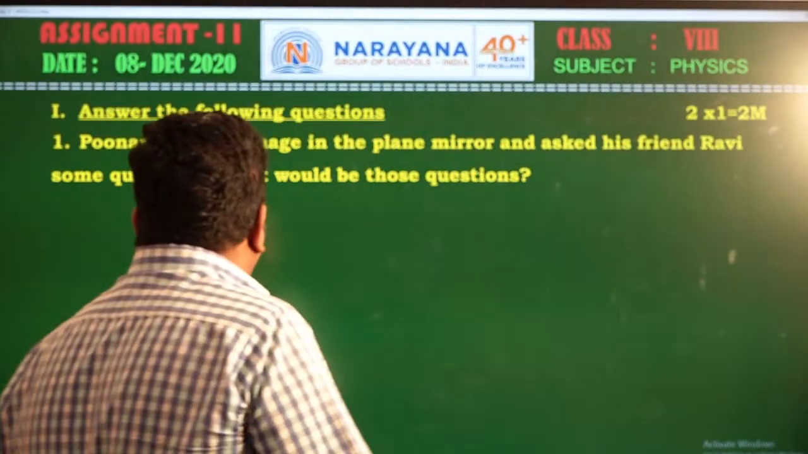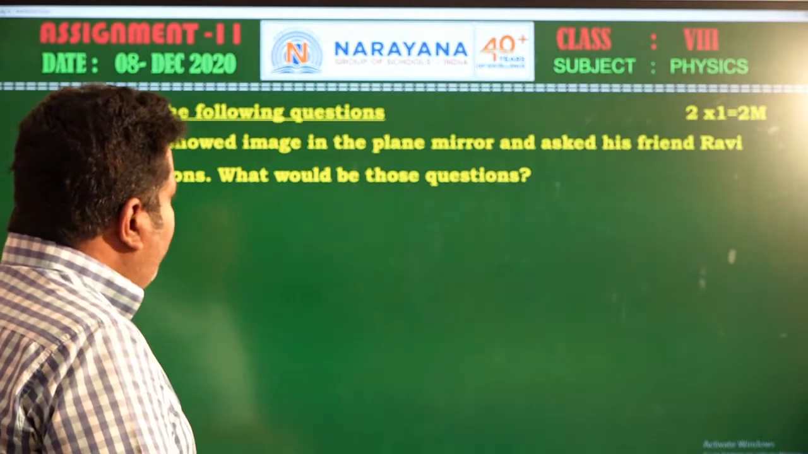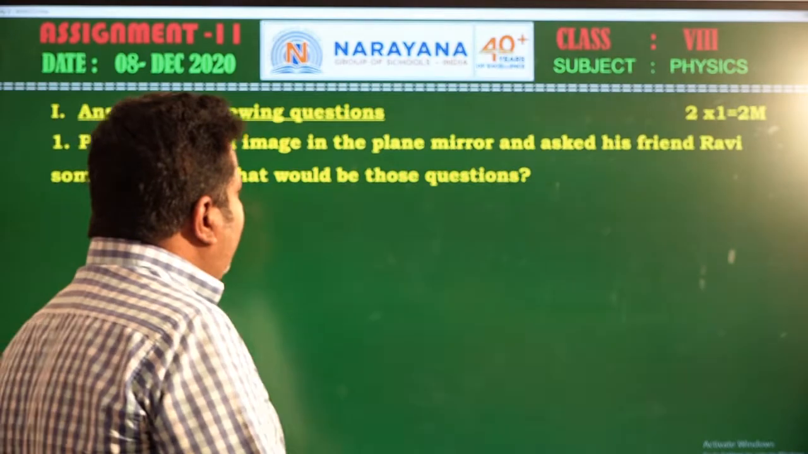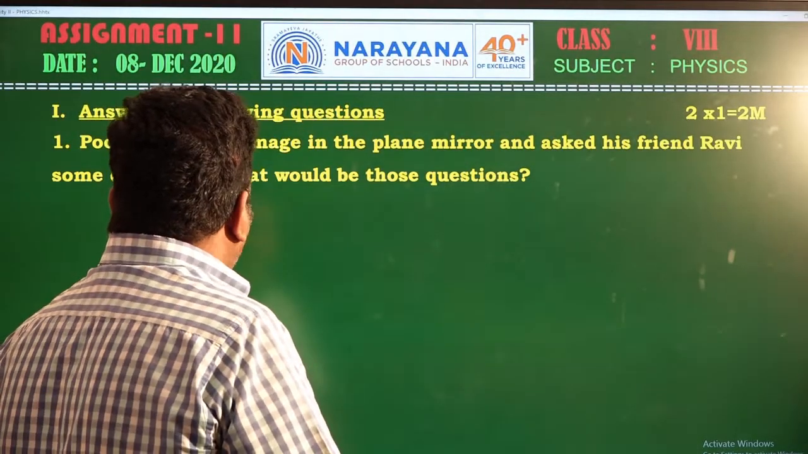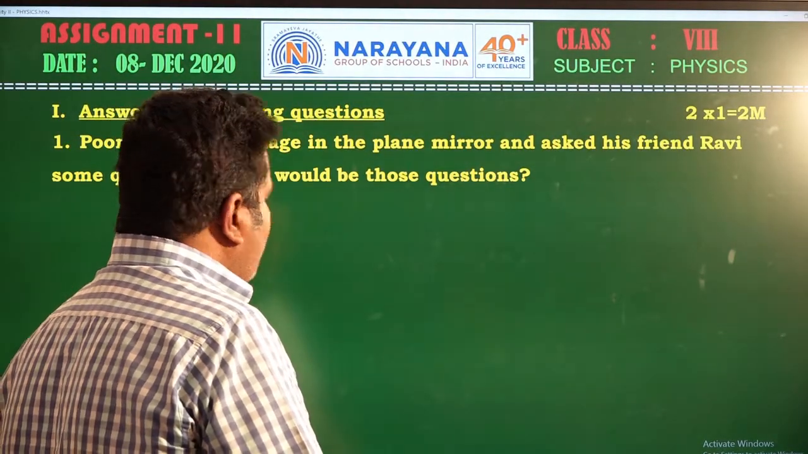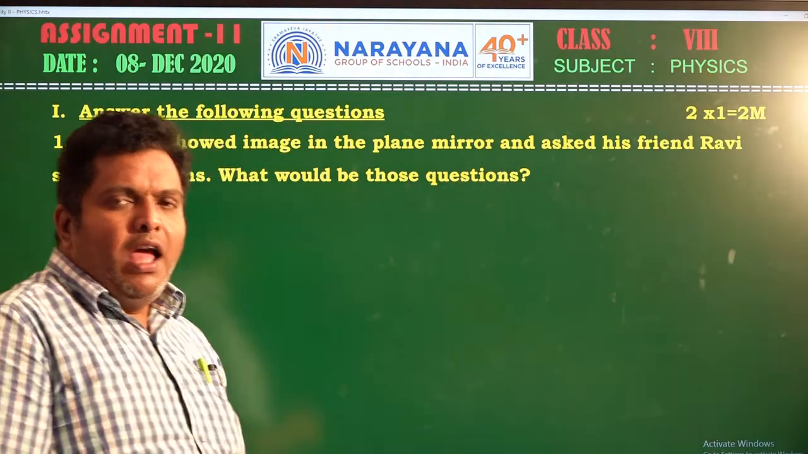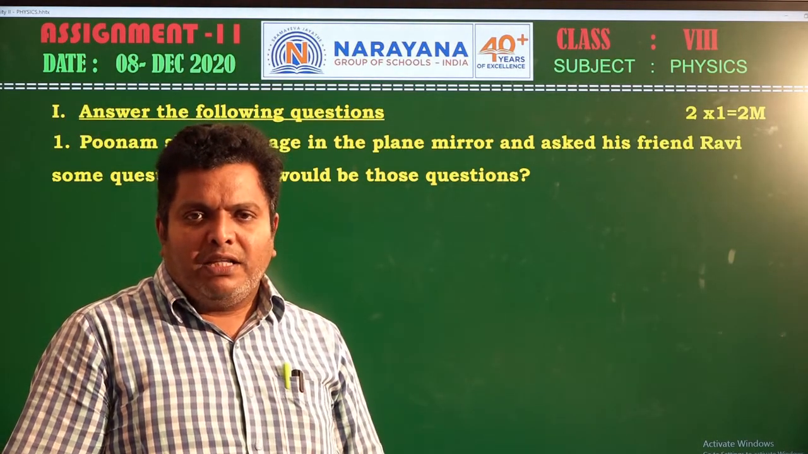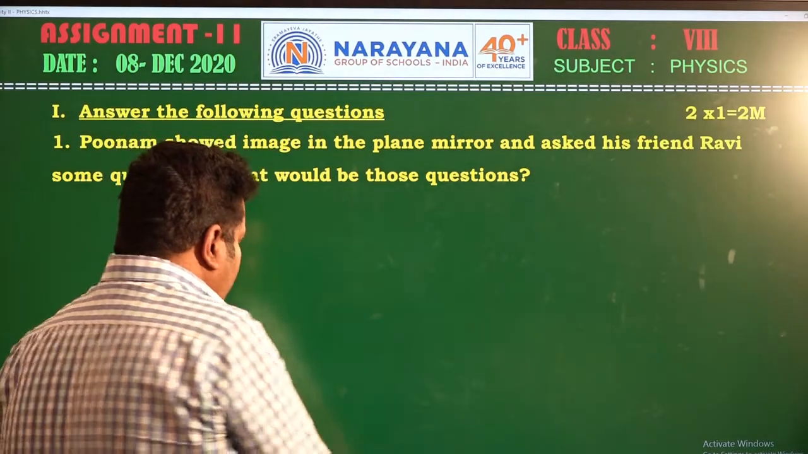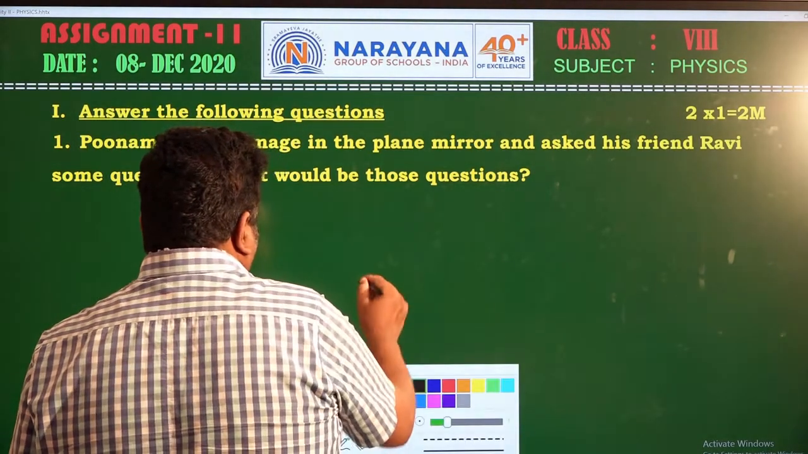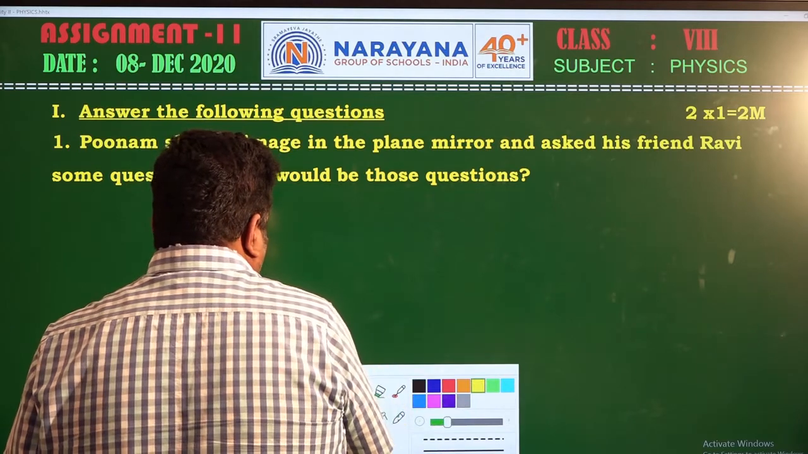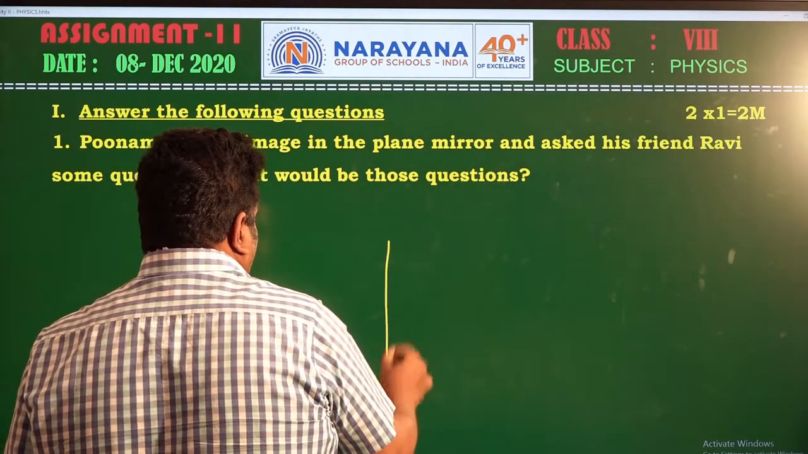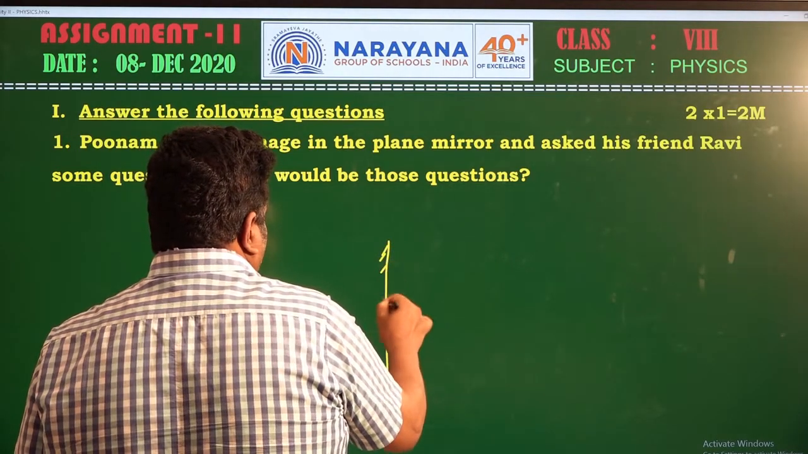The first question is, Poonam showed an image on a plane mirror and his friend Ravi asked some questions. What would those questions be? Actually, the image is formed backside of a plane mirror. Suppose you take a plane mirror, the image will be formed backside of the plane mirror like this. This is the plane mirror.